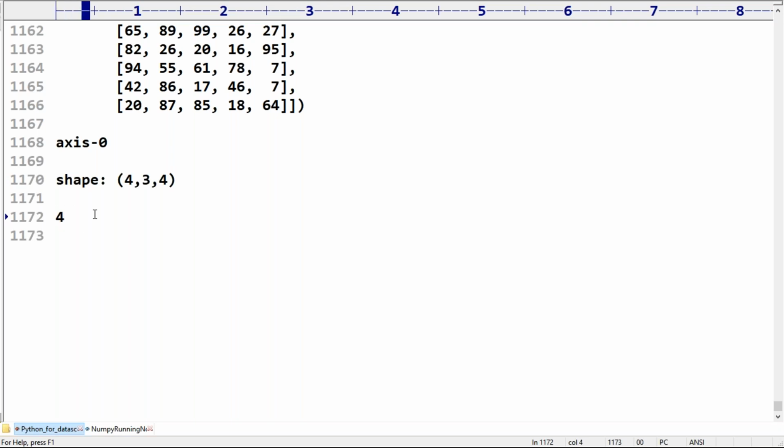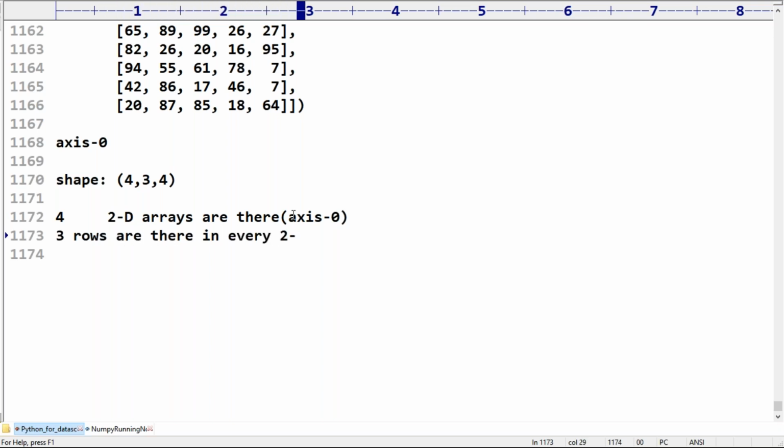Sir, 4 two-dimensional arrays are there. Okay, how many two-dimensional arrays are there? 4. Okay, this 4 is axis 0. Axis 0 always talks about the number of 2D arrays. Next, in every two-dimensional array, how many rows are there? 3 rows are there in every 2D array. This is called axis 1.